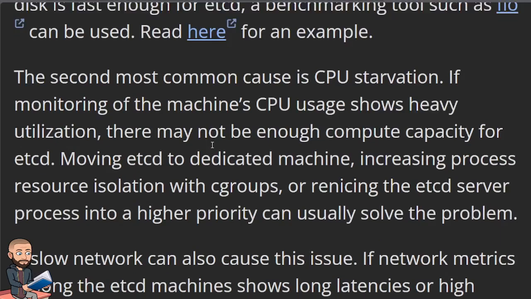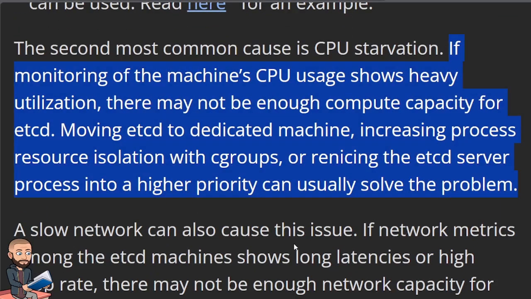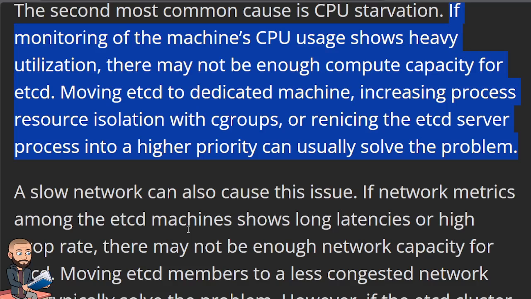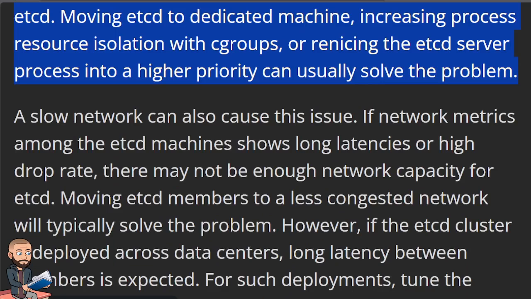The second most common cause is CPU starvation. If the monitoring of the machine CPU usage shows heavy utilization, there may not be enough compute capacity for etcd. Moving etcd to a dedicated machine, increasing process resource isolation with C groups, or renicing the etcd server process into a higher priority can usually solve the problem. A slow network can also cause this issue.